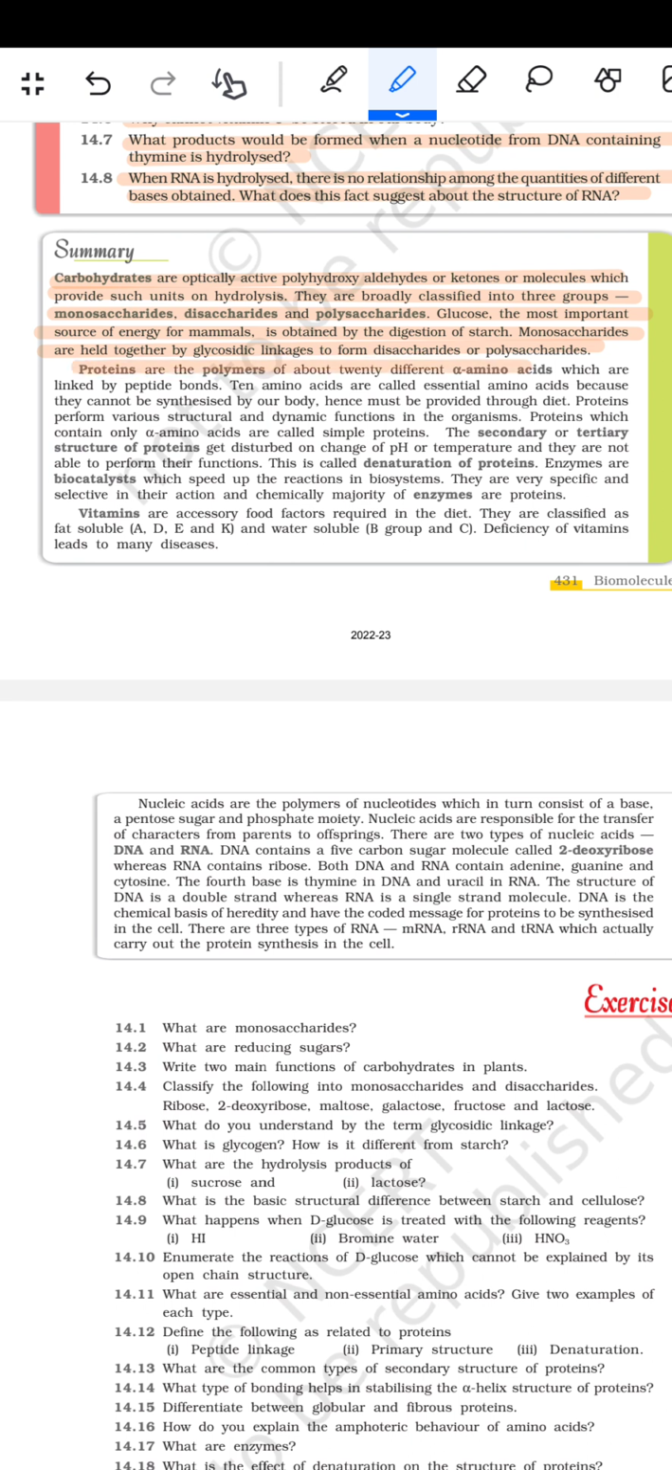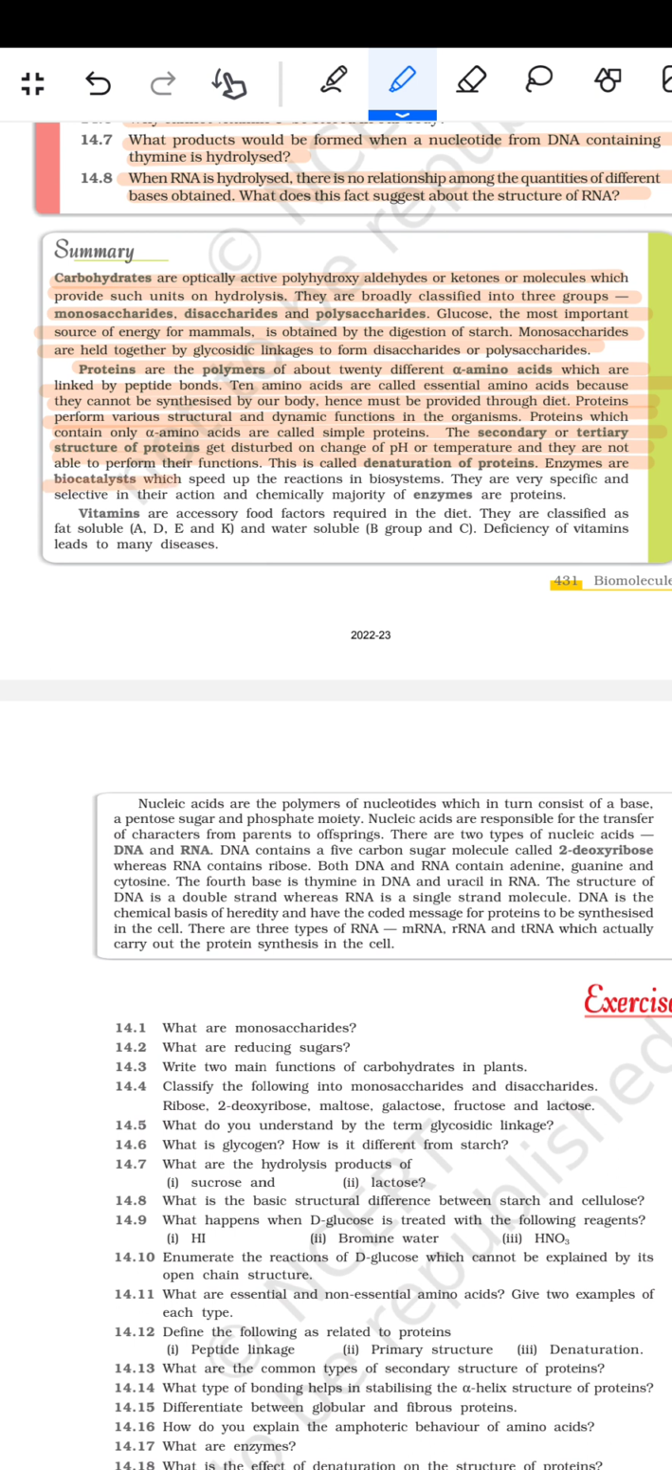Proteins are the polymers of the about 20 different alpha amino acids which are linked by the peptide bonds. 10 amino acids are called the essential amino acids because they cannot be synthesized by our body, hence must be provided through the diet. Proteins perform various structural and dynamic functions in the organism. Proteins which contain only alpha amino acids are called the simple proteins. The secondary or the tertiary structure of the proteins get disturbed on changing the pH or the temperature, and they are not able to perform their function. This is called the denaturation of the protein.